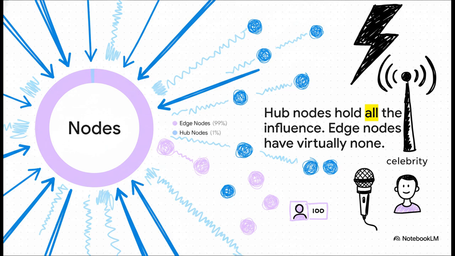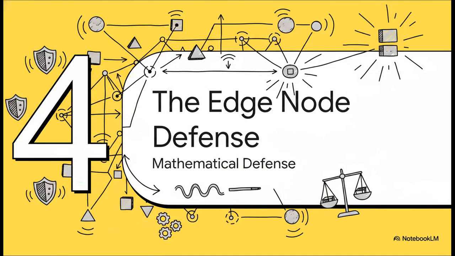We're basically the millions of tiny dots scattered on the absolute outer edges. In a scale-free network, information cascades and true viral reach are entirely dependent on those massive hub nodes picking up the signal. Without the hubs, the edge nodes are pretty much just shouting into the void. Which leads perfectly into part 4, the edge node defense. Let's look at the mathematical defense strategy.